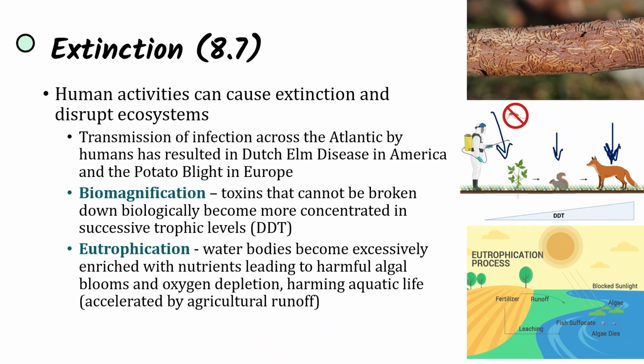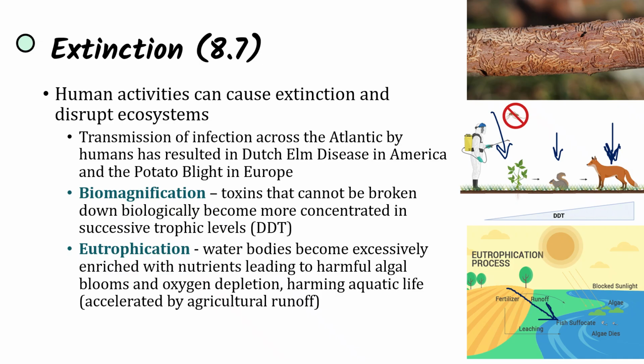And we also see eutrophication, where water bodies become excessively enriched with nutrients, leading to harmful algal blooms and oxygen depletion, harming aquatic life. And these are accelerated by agricultural runoff. So when we have agriculture and when we have fertilizers on these farms, and then it rains and there's runoff, these nutrients are going to be leaving the farms and going with water and eventually running off into large bodies of water.